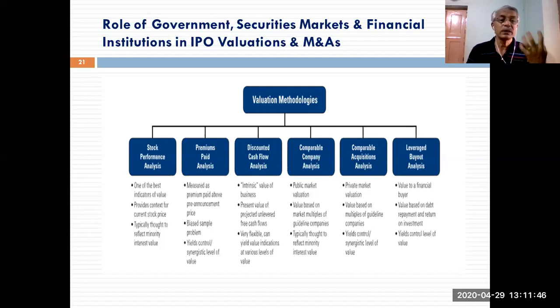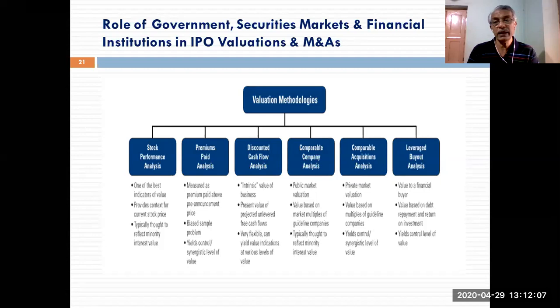The first one is on the basis of the price performance of the target company's shares. Second one, an improvement over the first method, is a premium added on to the current market price of the target company shares in the expectation of certain synergies.